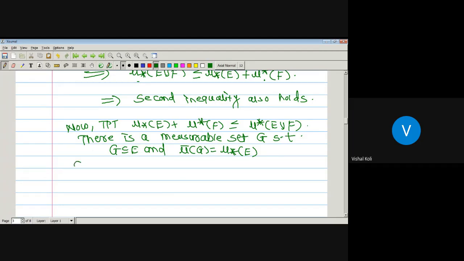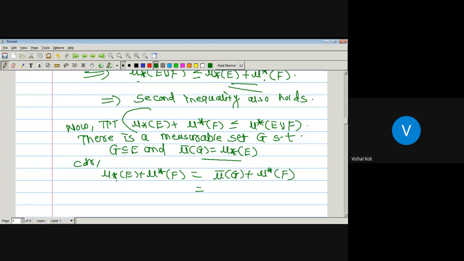Now consider this one, LHS: inner measure of E plus outer measure of F. From this, inner measure of E is nothing but mu bar of G, so it is mu bar of G plus outer measure of F. But we know that G is a measurable set, and then mu bar of G is nothing but the outer measure of G. So it is nothing but outer measure of G plus outer measure of F.